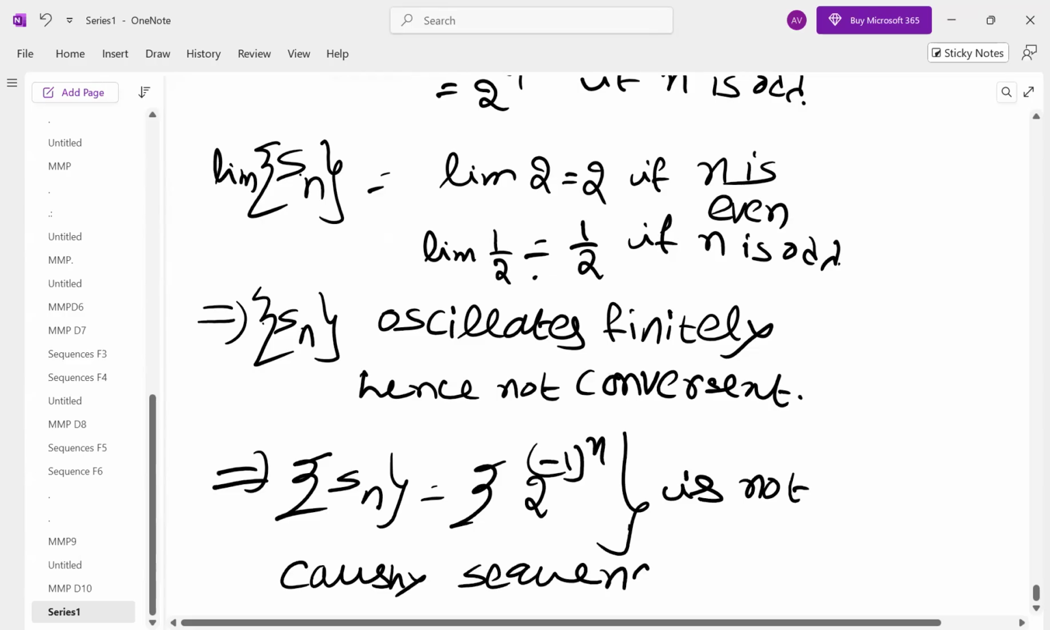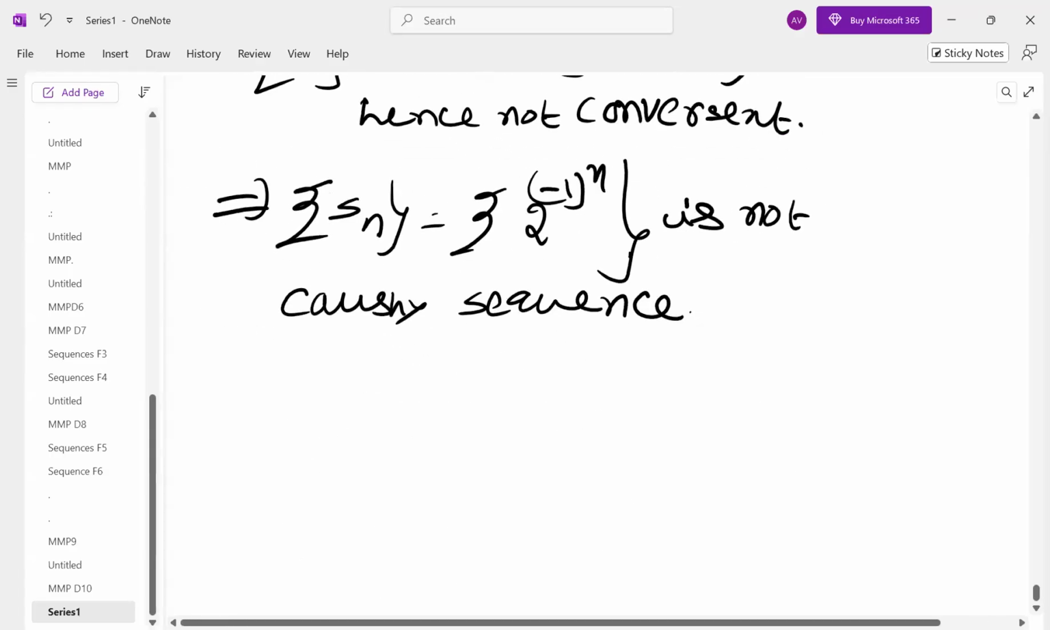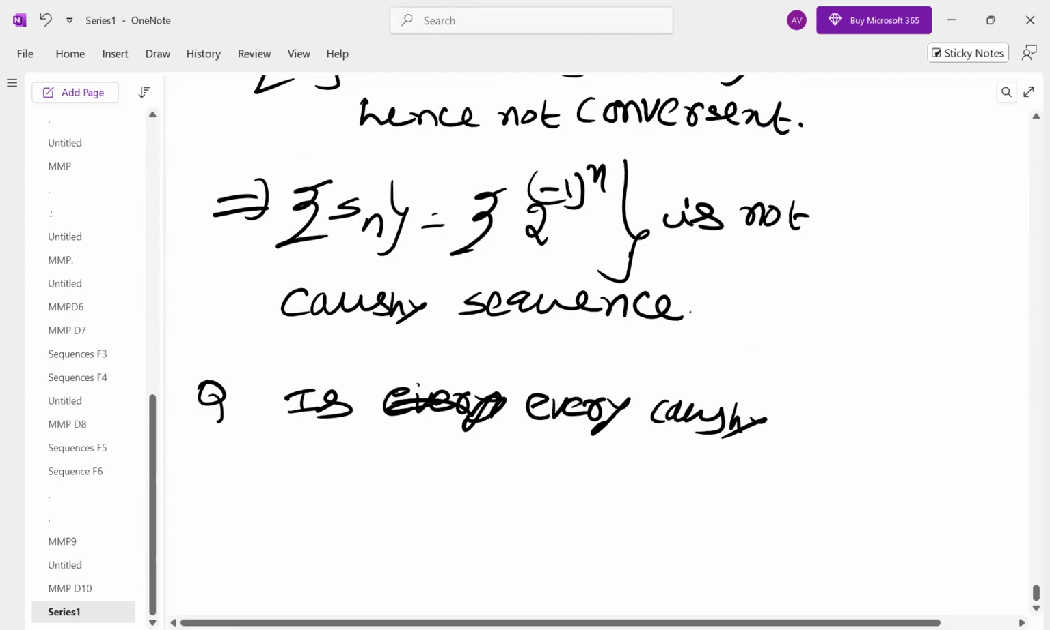Sometimes you may get theoretical questions. If Sn is Cauchy, is it bounded? Every Cauchy sequence, can we say it is bounded? Every bounded sequence, can you say it is Cauchy? Like this. So let us see that. So the next question is: is every Cauchy sequence convergent? If it is Cauchy, can you say it is convergent?